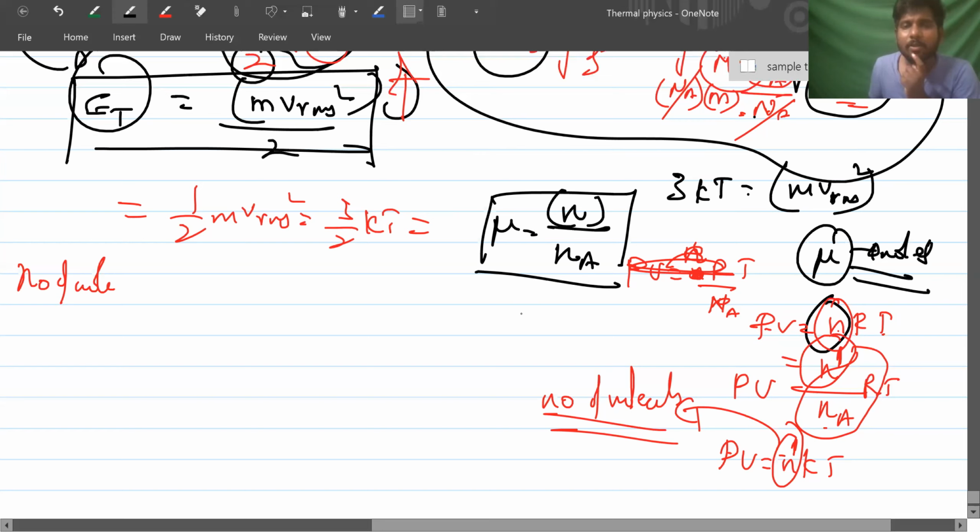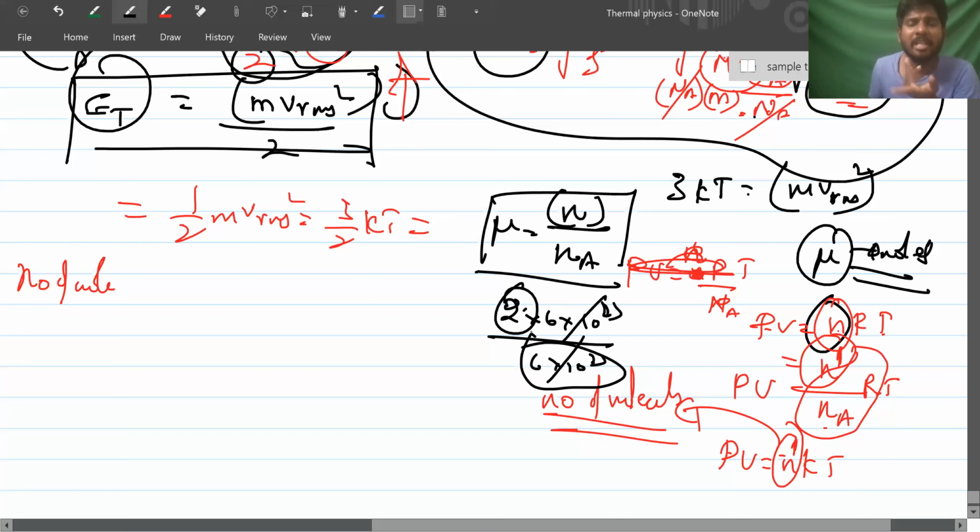Suppose 2 into 6 into 10 power 23 molecules are there, divided by 6 into 10 power 23. What will you get? 2 moles are there. 1 mole means 6 into 10 to the power 23; 2 moles means 2 into 6 into 10 to the power 23. Got it? So mu is equal to N dash by Na. You can write it as PV is equal to N dash kT. This N dash is the number of molecules.